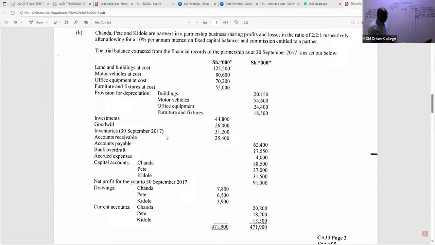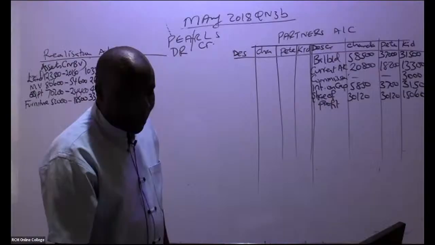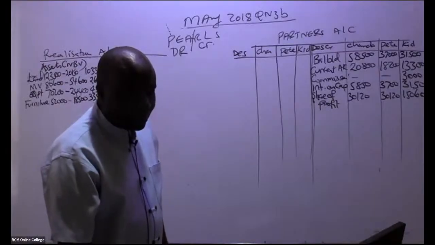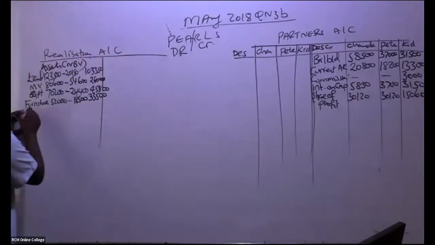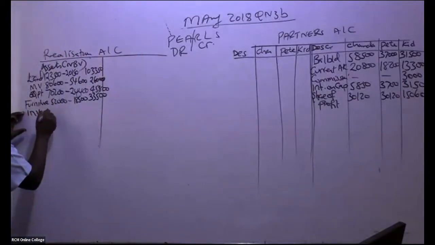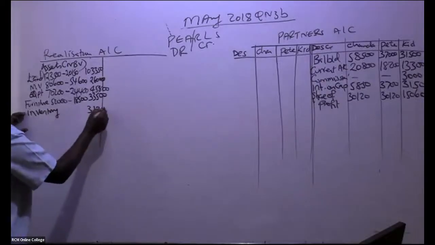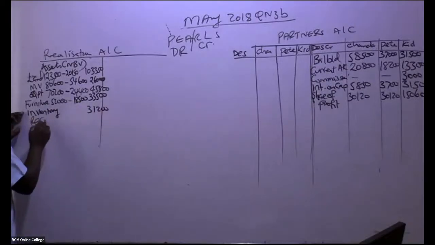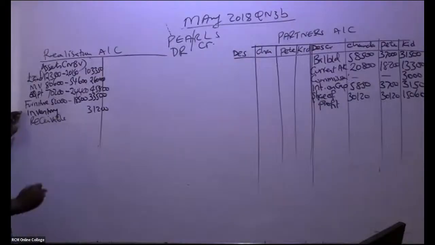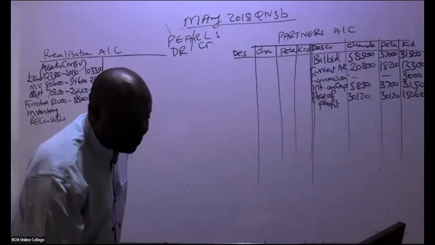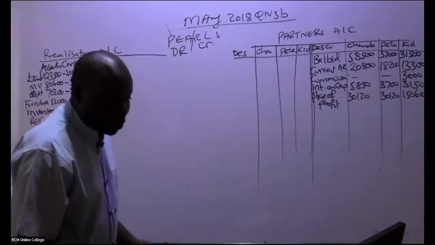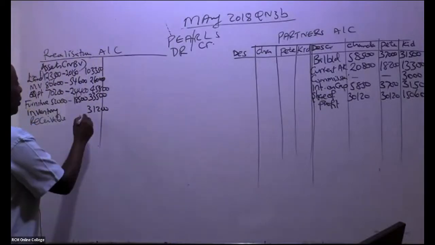All right. So inventory, how much do I book in, my good students? Inventory, we have here 31,200. And then I can see we have receivables there. Receivables were taken over and they have what figure? 25,400. So we have here 25,400.